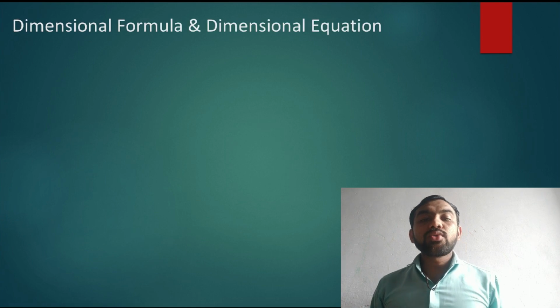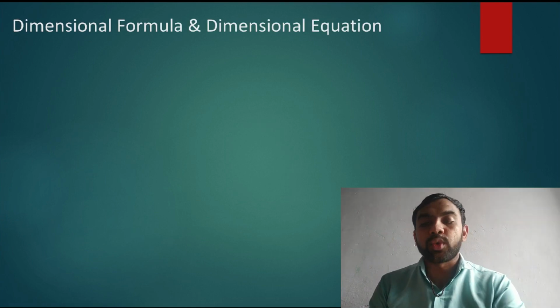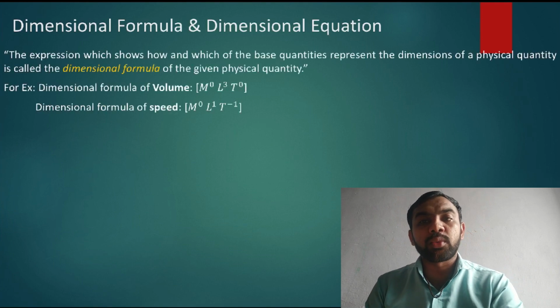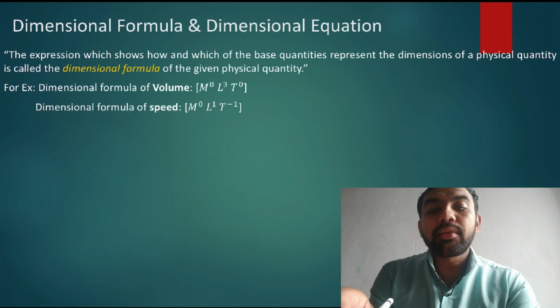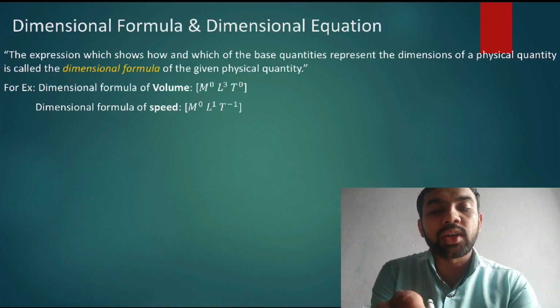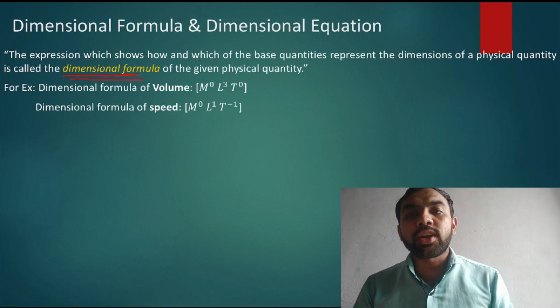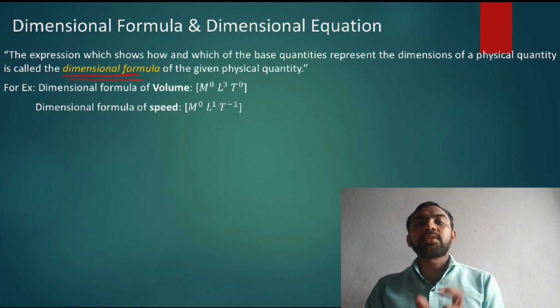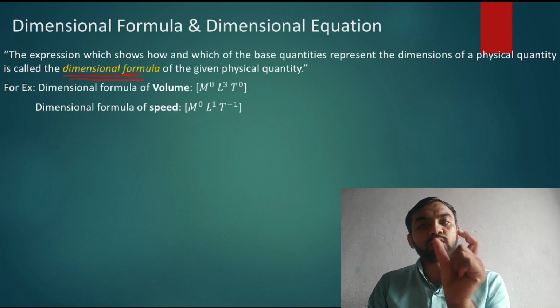Okay, how to form a dimensional formula or a dimensional equation. So first we discuss the dimensional formula. The expression which shows how and which of the base quantities represent the dimension of a physical quantity is called the dimensional formula. Meaning, when you represent the dimension of any quantity, it is called the dimensional formula of that quantity, okay.